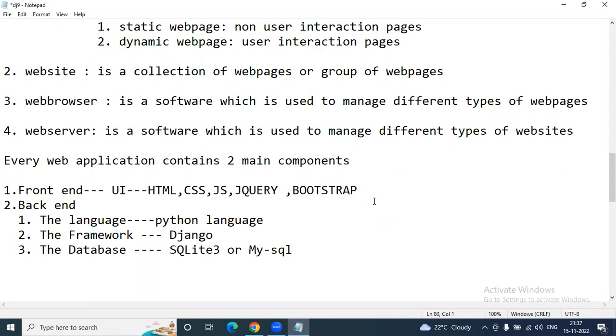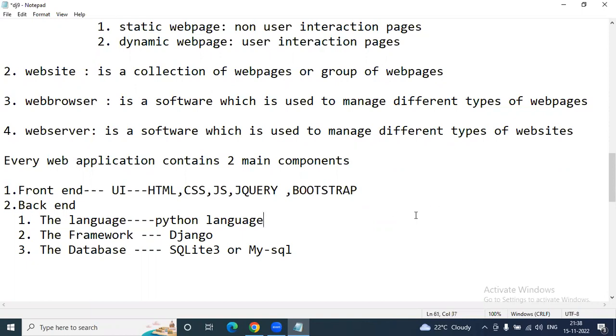Various popular web applications are developed using Python and Django, for example YouTube, Dropbox, Quora, Instagram, Washington Times, Mozilla, Spotify, National Geographic. Most of the companies are using Django, as I said.